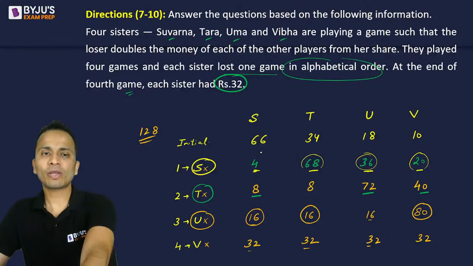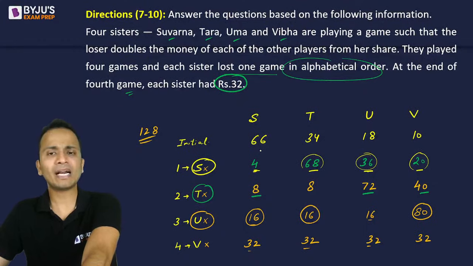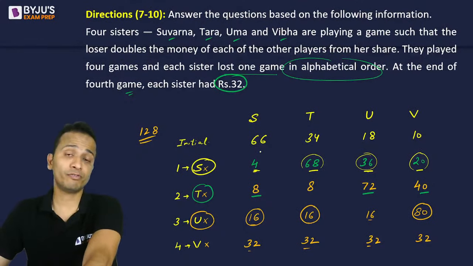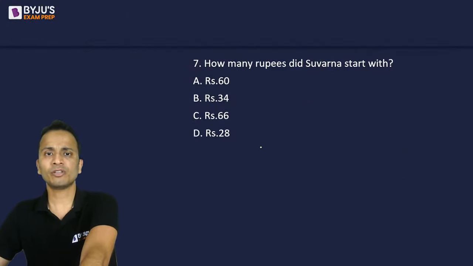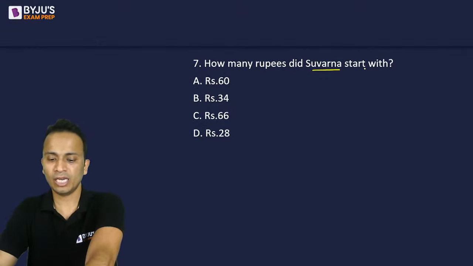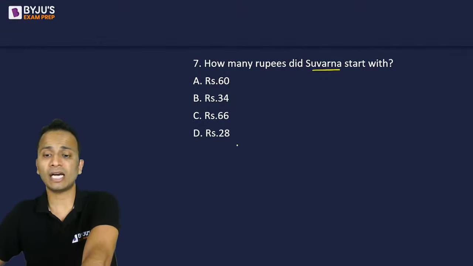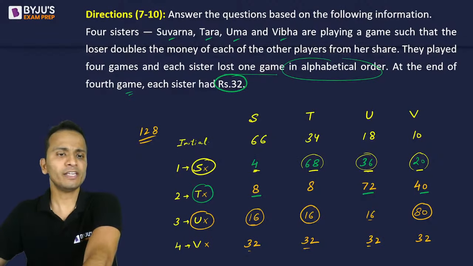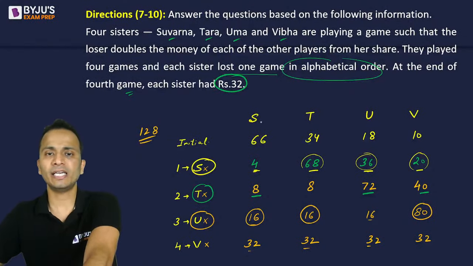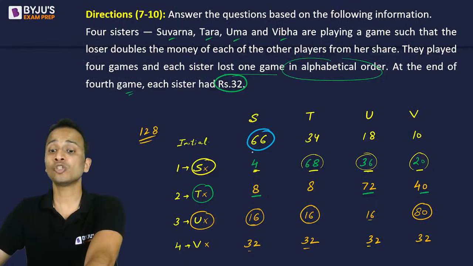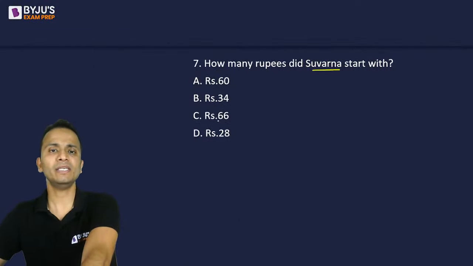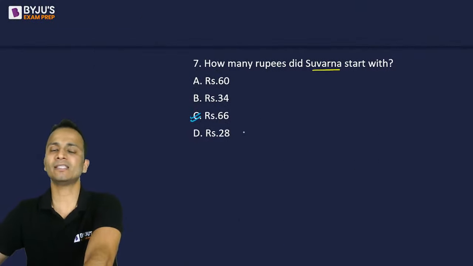So now let's have a look at the questions one by one. We'll come back to this table for every question. The first question is, how many rupees did Suvarna start with? So Suvarna initially started with how much money? It is 66. So the correct answer will be option C, that is 66.